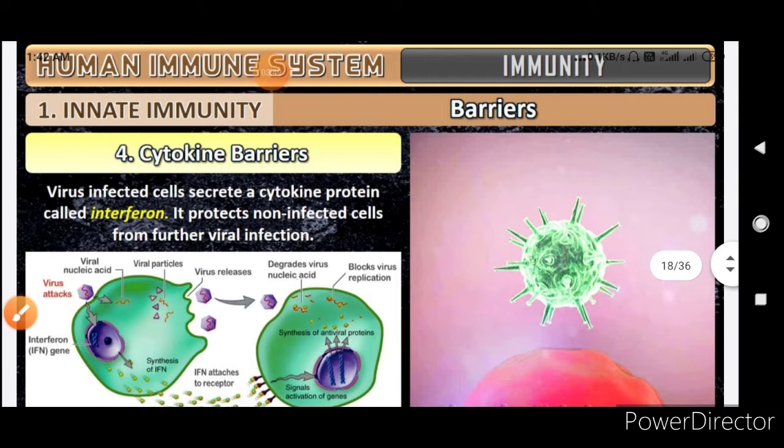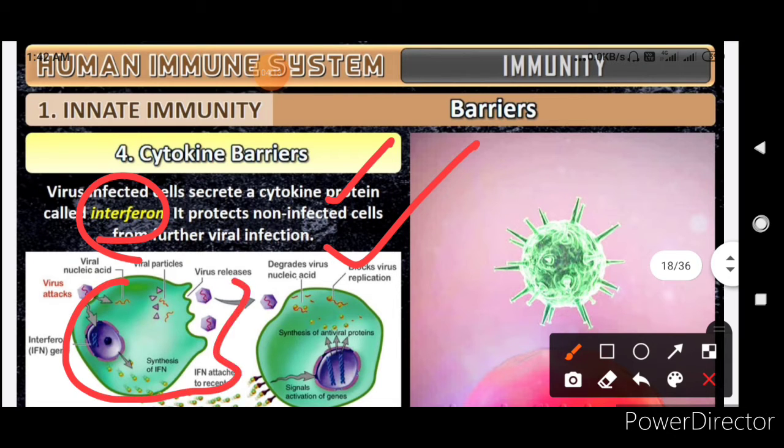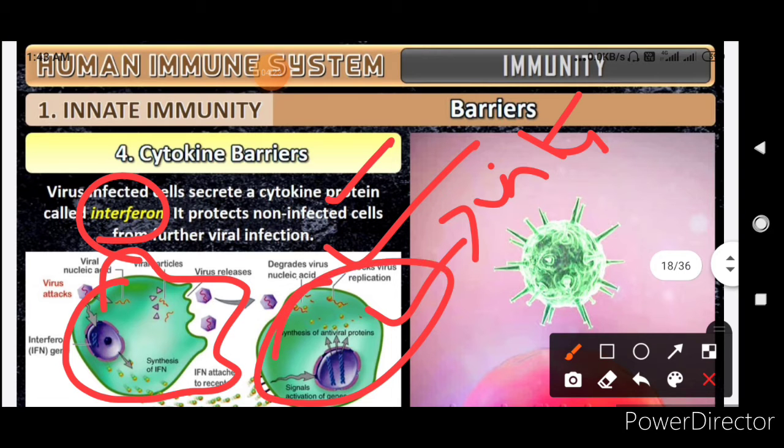Now fourth comes the cytokine barriers. In cytokine barriers, virus infected cells will secrete a cytokine protein, which is called interferon, and it protects the non-infected cells from further viral infection. You can see in this diagram, the virus infects this cell, and this cell will produce interferon, and this interferon will protect the other cell from the virus infection.